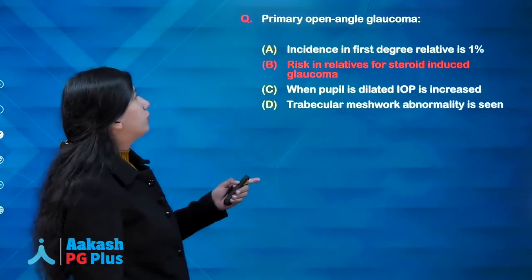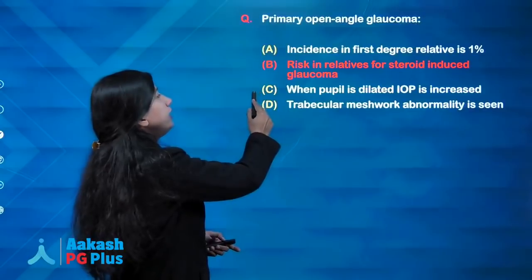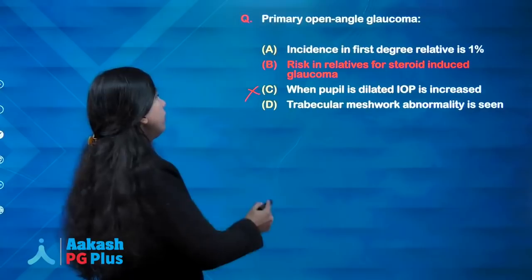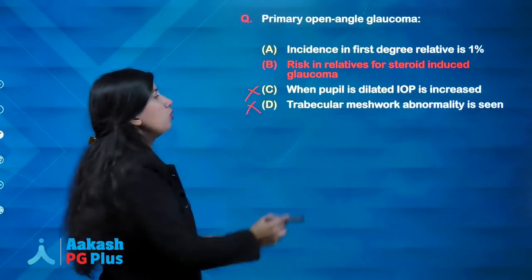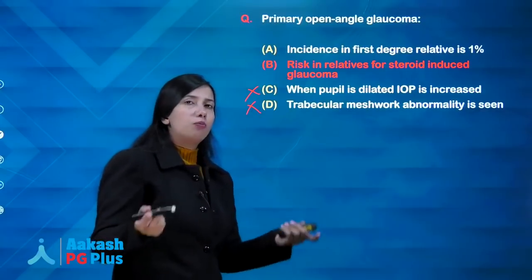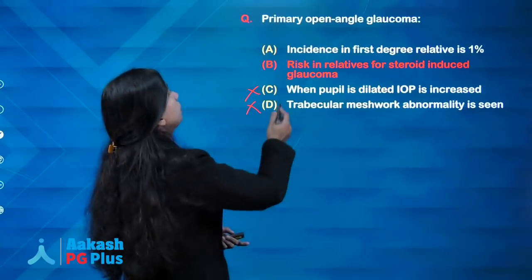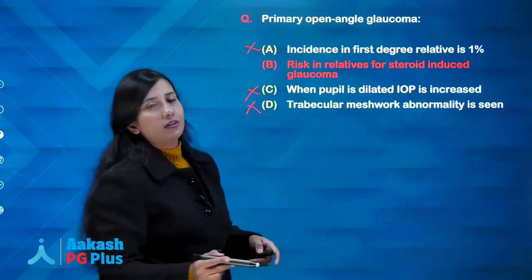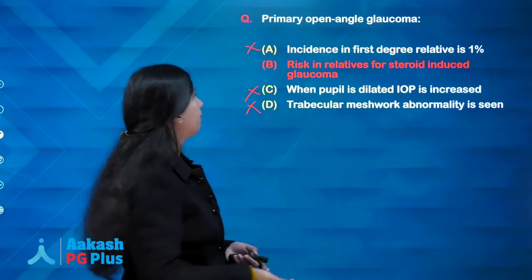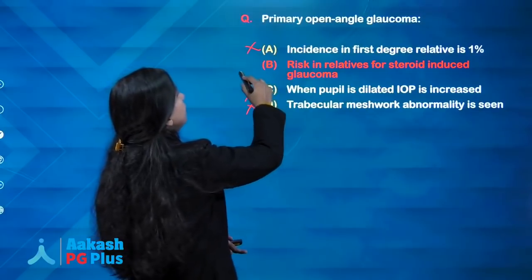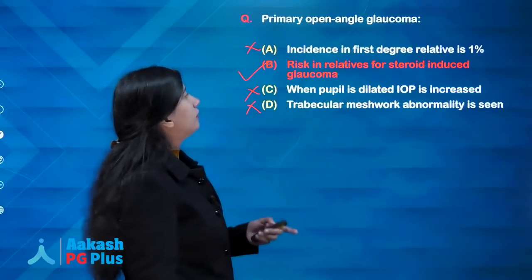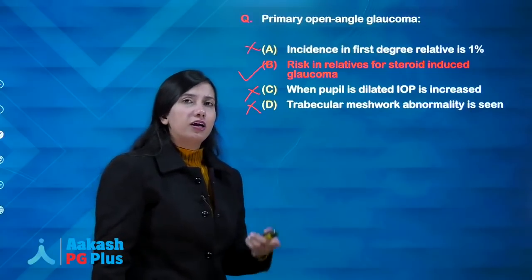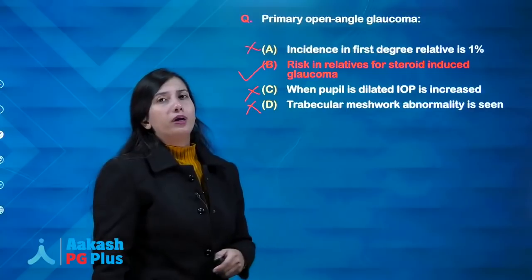So now coming back to the question, option C I told you is wrong because this is seen in angle closure glaucoma. Option D is wrong because on gonioscopy the trabecular meshwork will appear normal, the angle will appear normal. Option A is wrong because according to the various studies, the incidence in first degree relatives is much more than 1%. Option B is correct because the risk for steroid induced glaucoma is greater in first degree relatives of patients with primary open angle glaucoma.